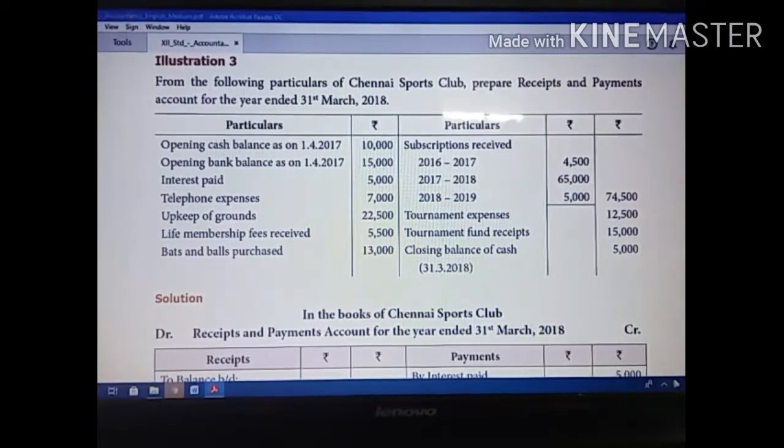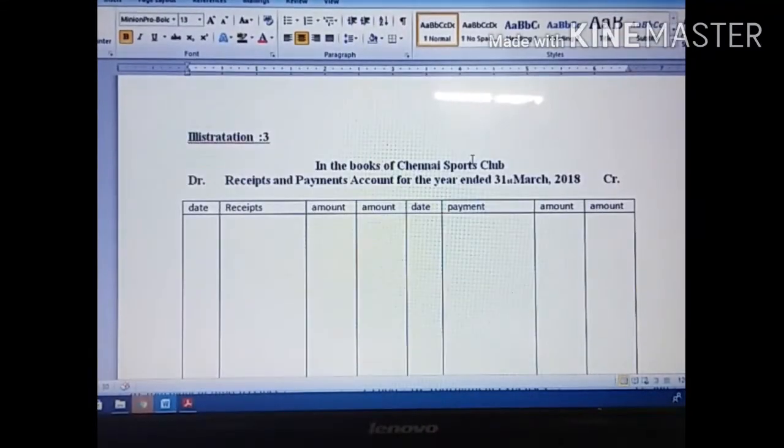So now we are going to prepare the account for receipt and payment. Illustration 3, page number 44. In the books of Chennai Sports Club, receipt and payment account for the year ended 31st March 2018. So you have to write like this only.